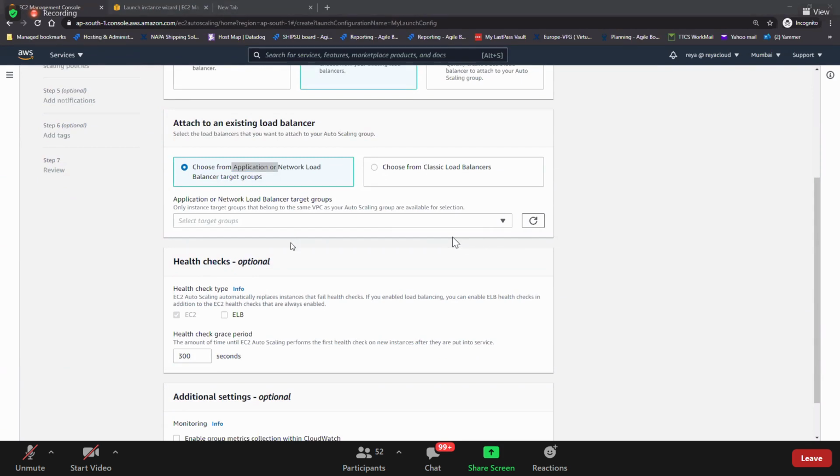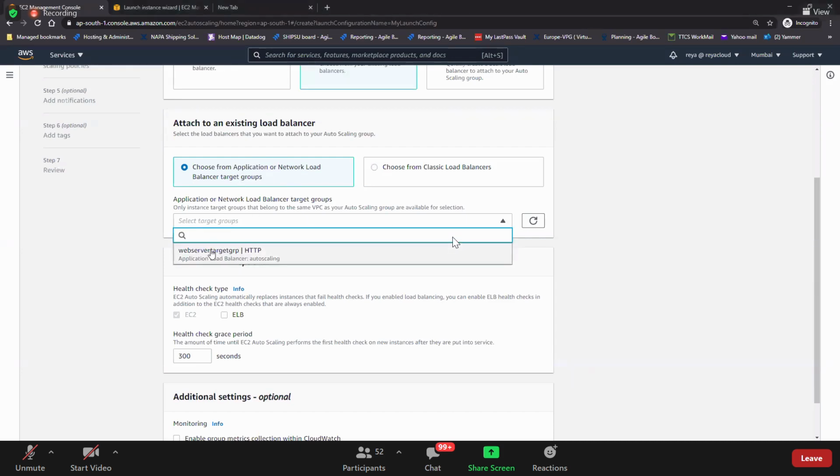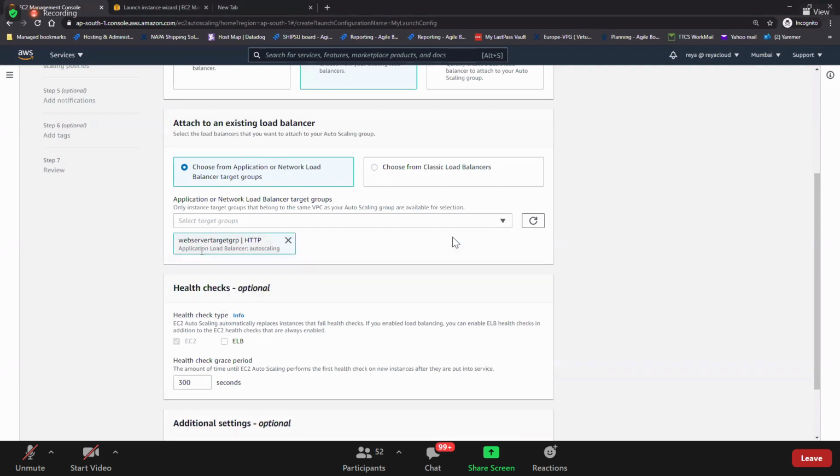We have application with target groups. So select the first one, and do you see that we have created a target group now? Web server target group. We are selecting it here. Yes, this is the connection between this auto scaling group and the target. If you have a question, how does the auto scaling group put it in the target group? This is the link we are giving it here. This is very important to understand, guys. Is this clear?